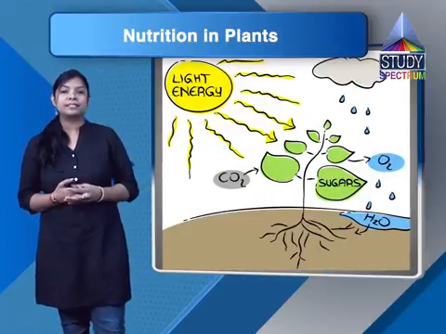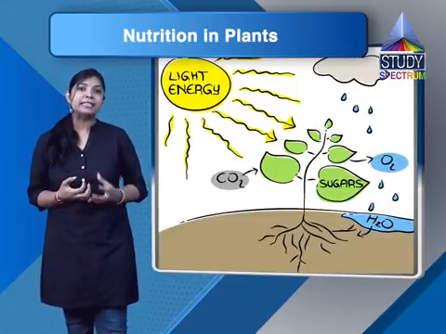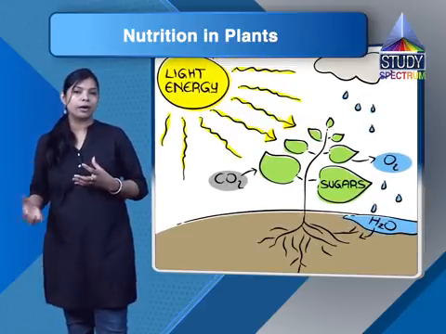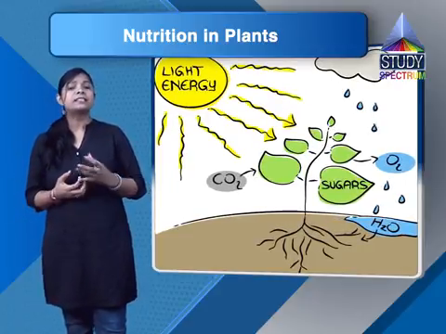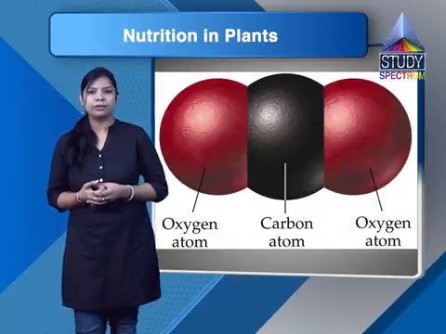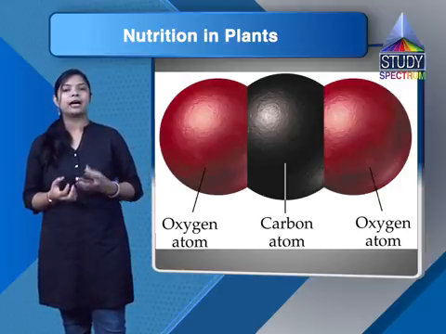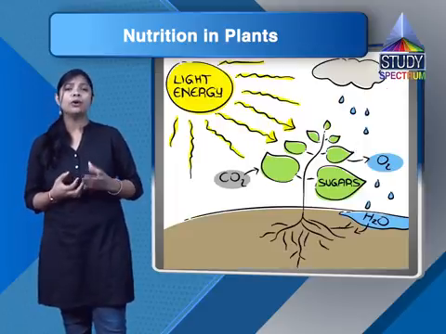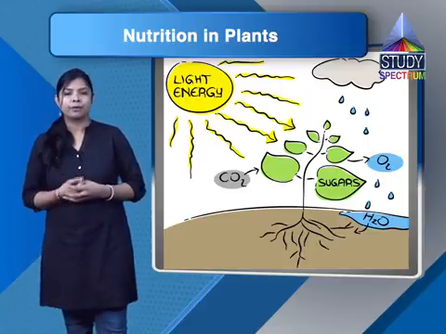So students, here we have seen the process of photosynthesis. We have seen that plants need raw materials like carbon dioxide and water for the synthesis of carbohydrate, and during this process they release oxygen. Now next, synthesis of plant food other than the carbohydrates. As we know, in the process of photosynthesis, carbohydrates are made of carbon, hydrogen and oxygen. We know that plants synthesize their food in the form of carbohydrates.